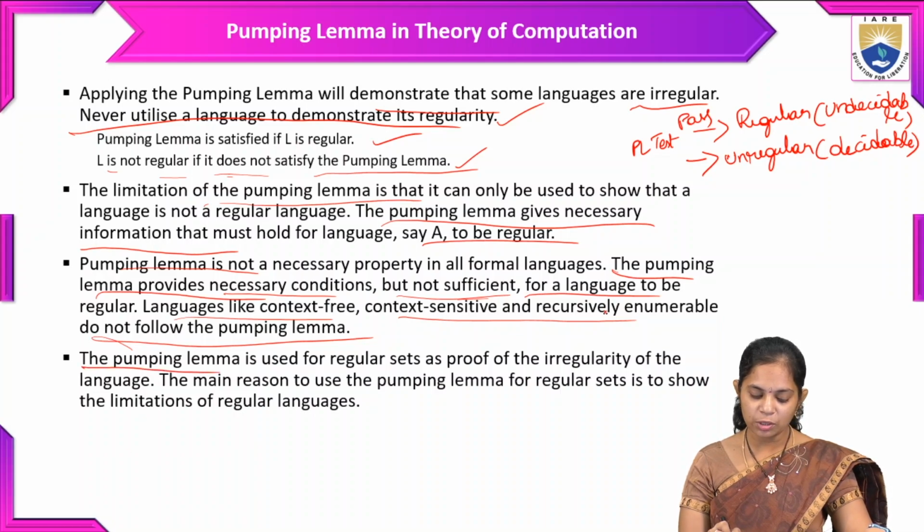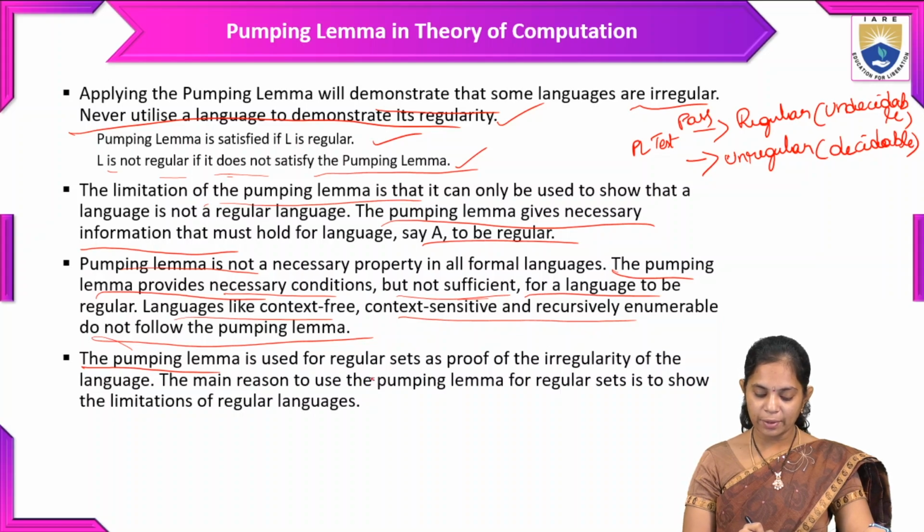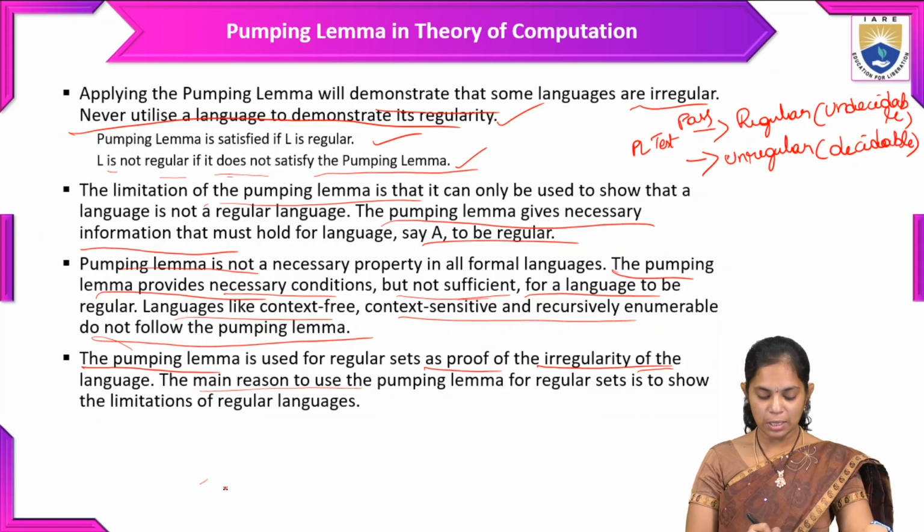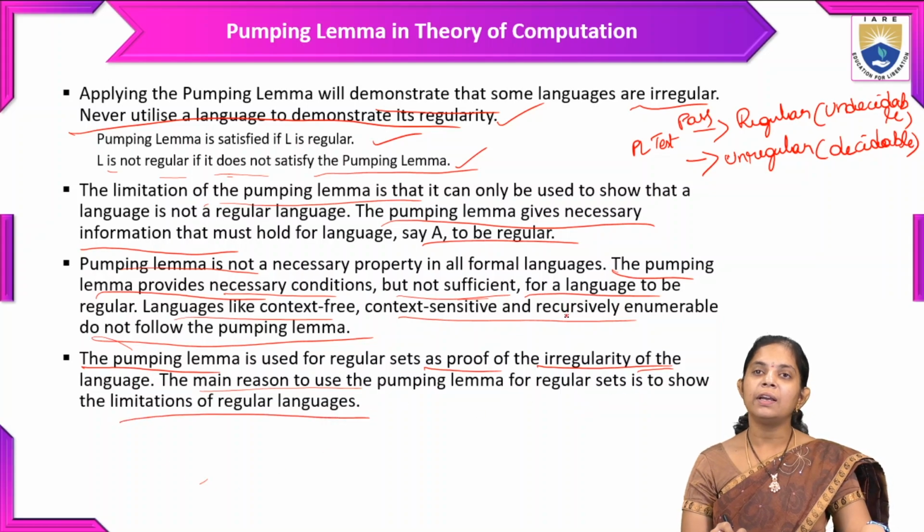The pumping lemma is used for regular sets as a proof of irregularity of the languages. The main reason to use this pumping lemma for the regular test is to show the limitations of regular languages.